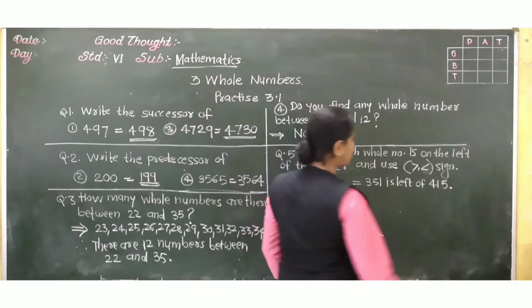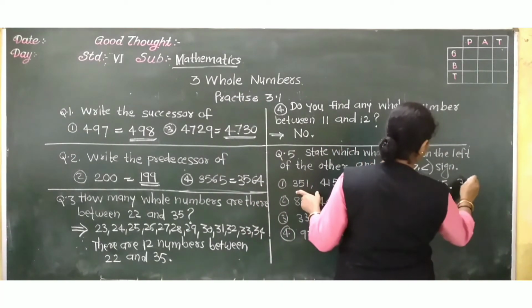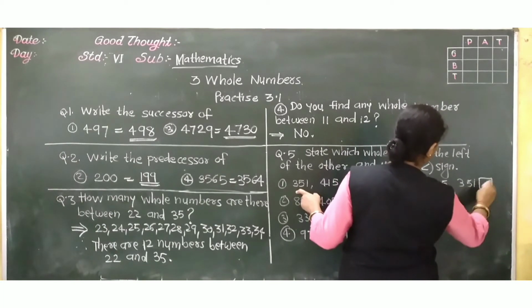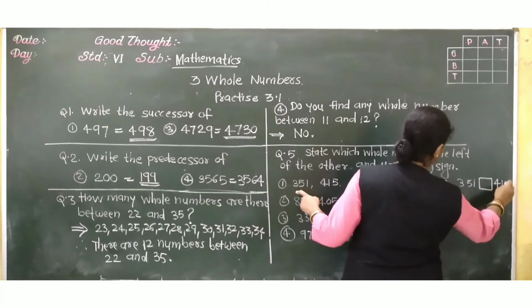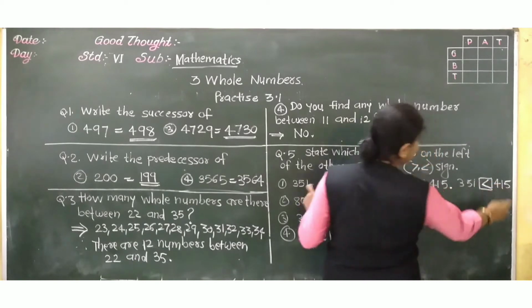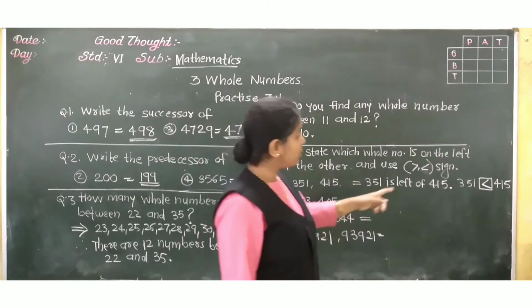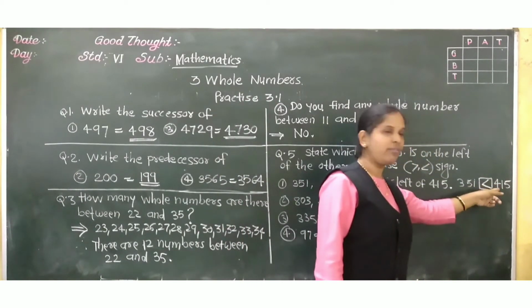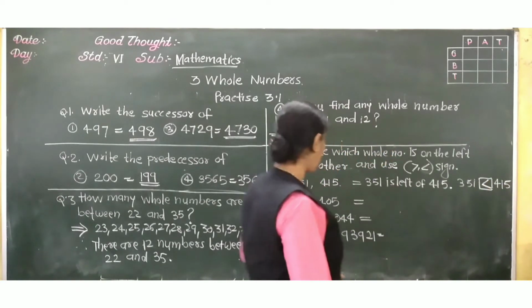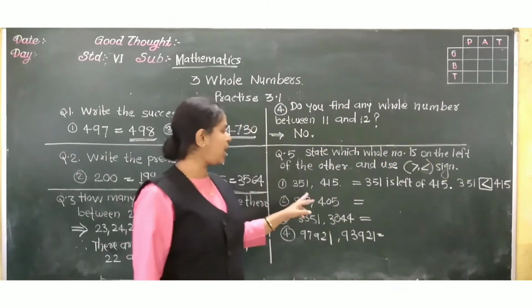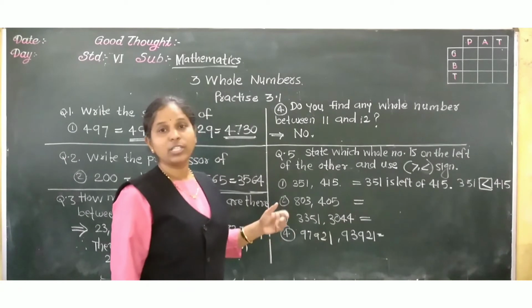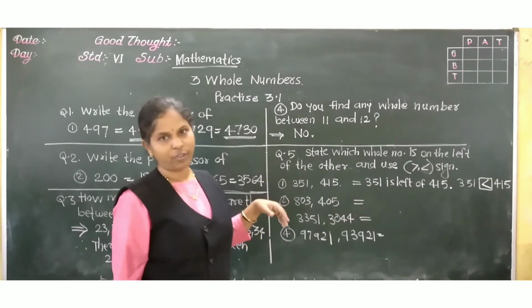Now use the proper sign between these. 351 and 415. So this sign will come, greater. 315 is smaller than 450. Next, 803 and 405. Among these, which is smaller? 405.